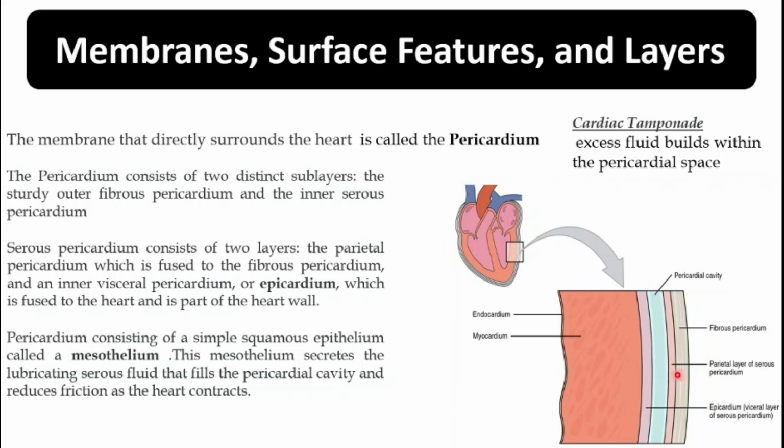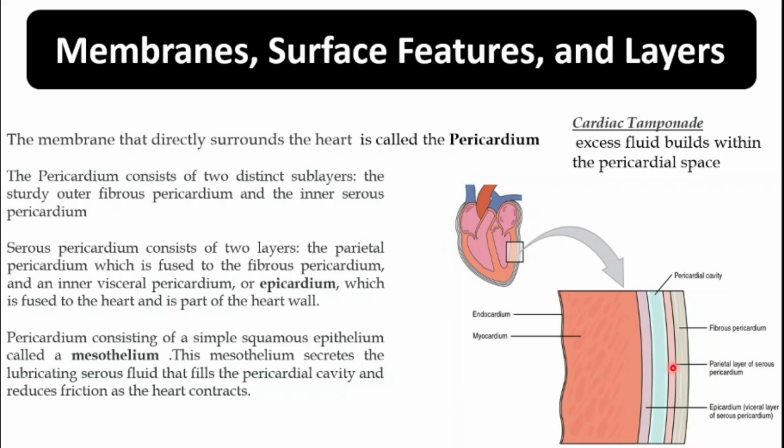So this is the pericardium of the heart, and you can see the pericardium is further divided into different layers. The most outer layer of the pericardium is known as the fibrous pericardium. These inner two layers are known as the serous pericardium.